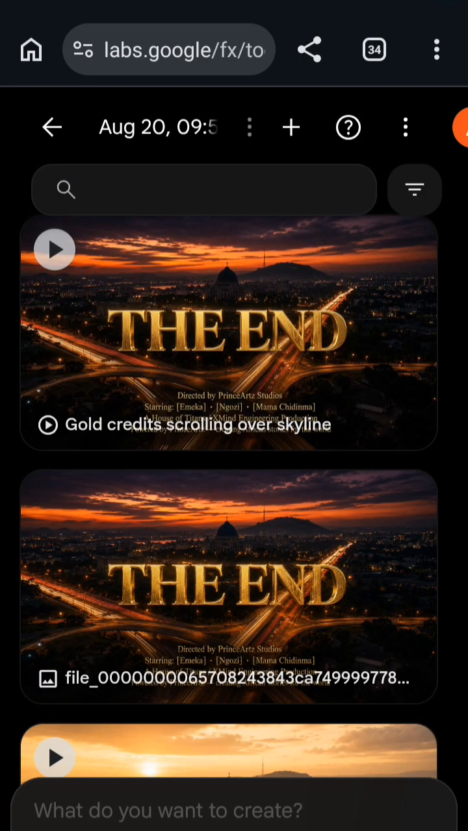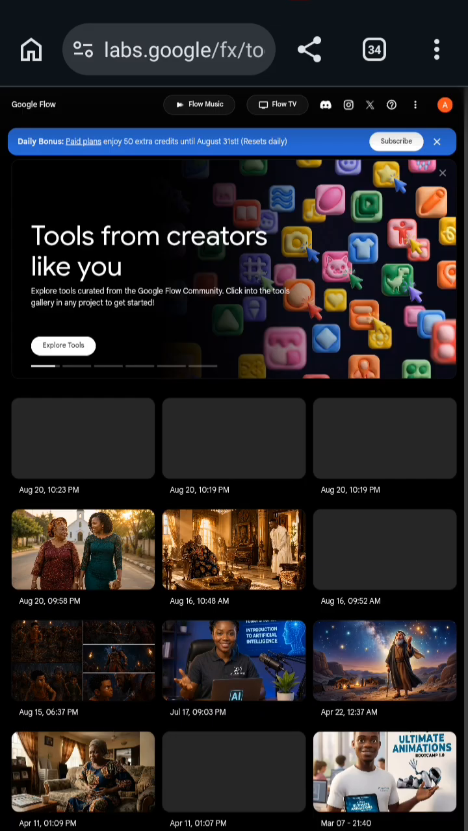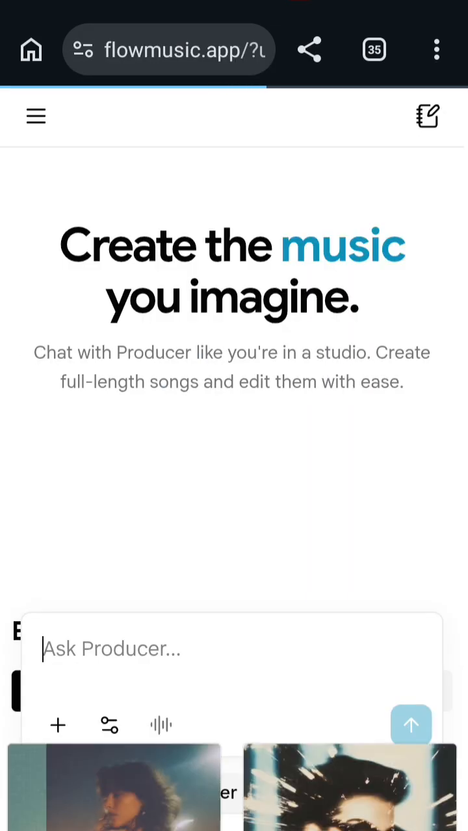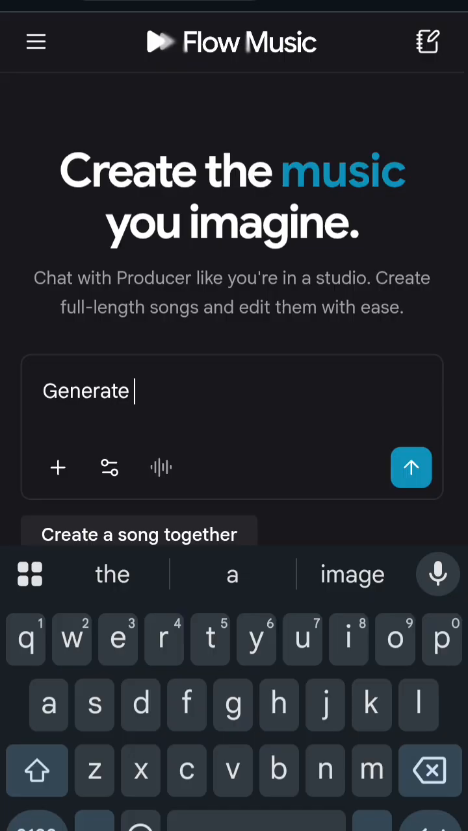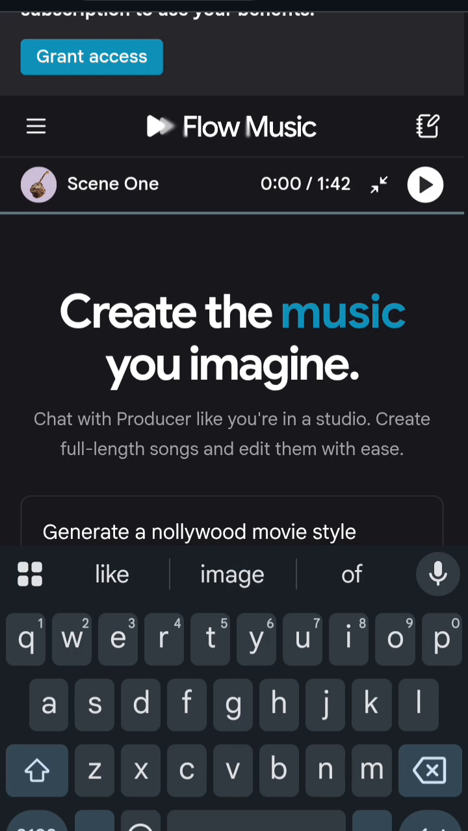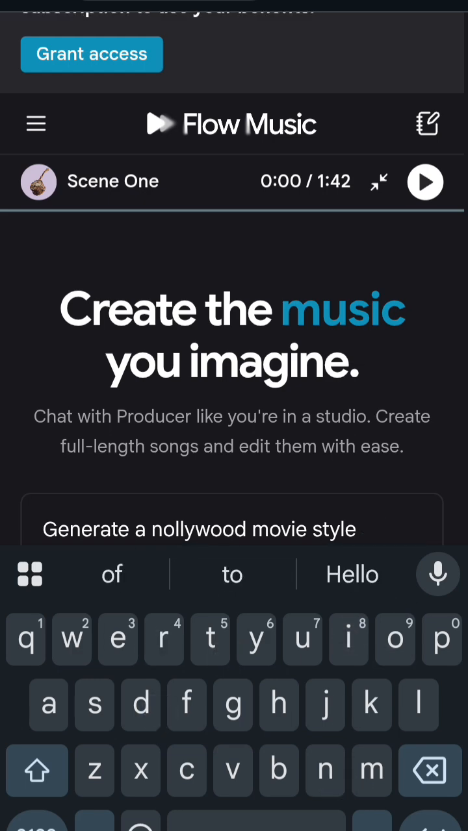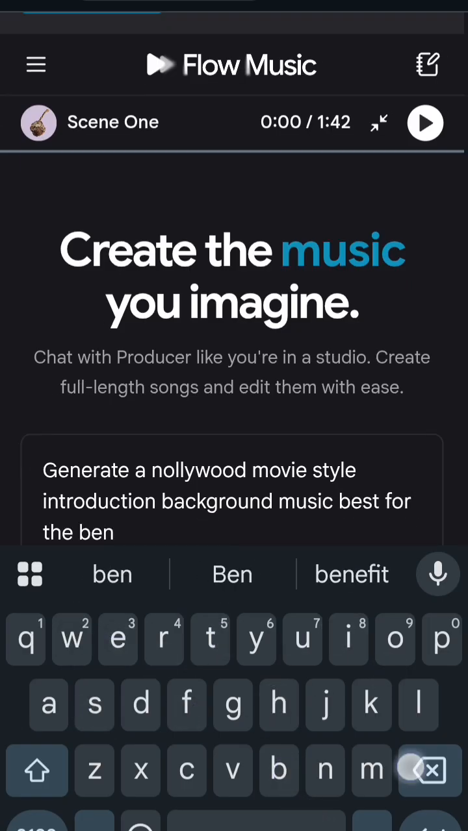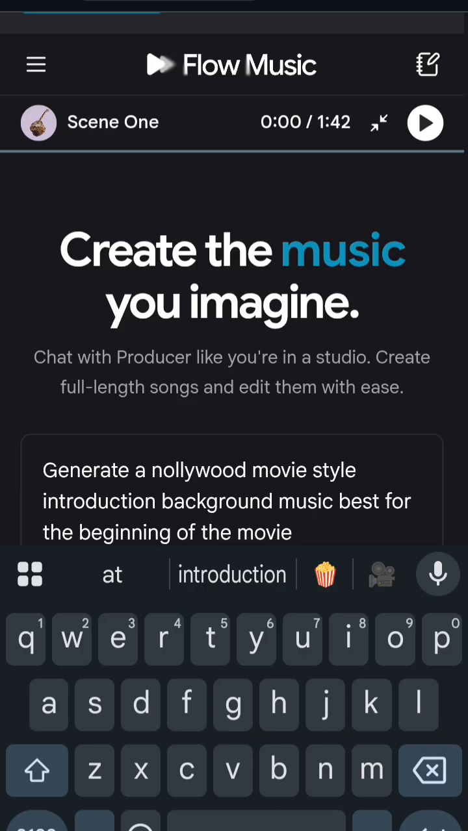So right now we'll be heading over to Google Music. So this is the Flow Music. So we'll click on Flow Music. So we'll have create the music you imagine. So we'll click on Ask Producer, generate a Nollywood movie style introduction background music, best for the beginning of the movie, title and cap.